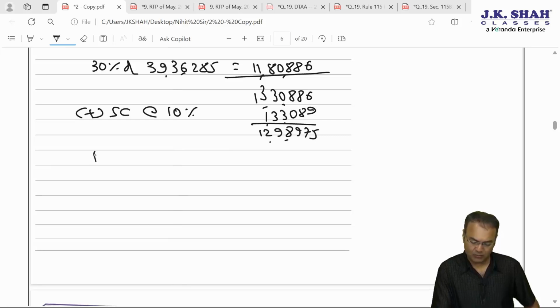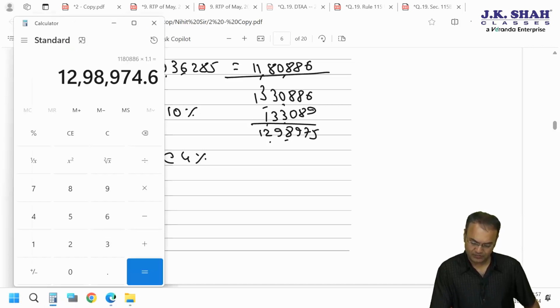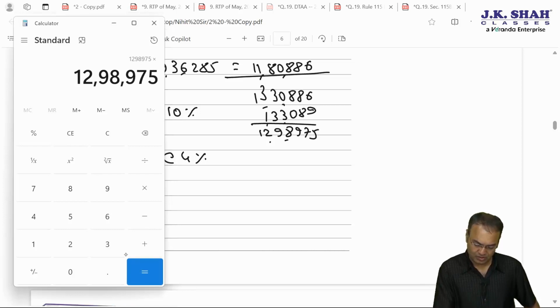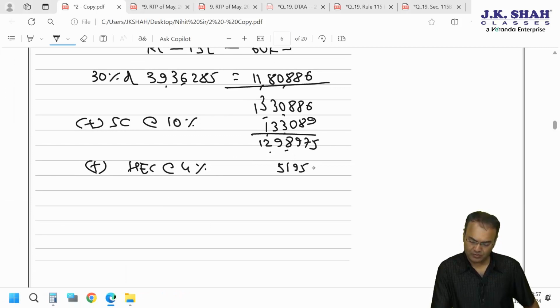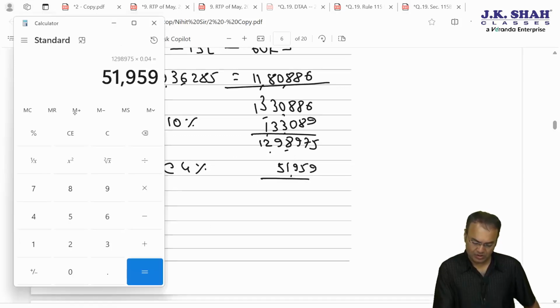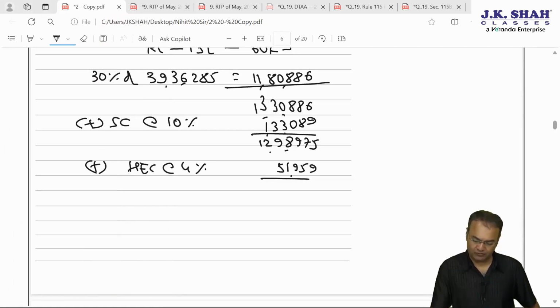12,98,975 plus 4% health and education cess. Health and education cess would be plus 0.4. This 12,98,975, I'm putting it in memory, plus into 0.04, 51,959. Memory plus 13,50,934. This is the net tax.